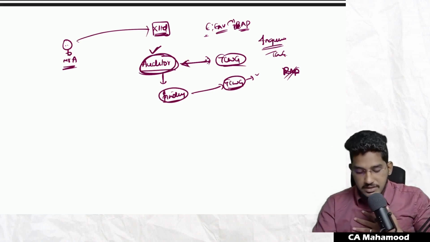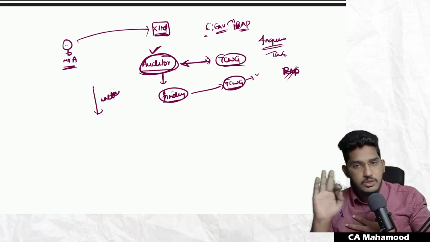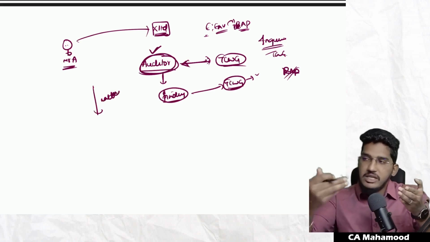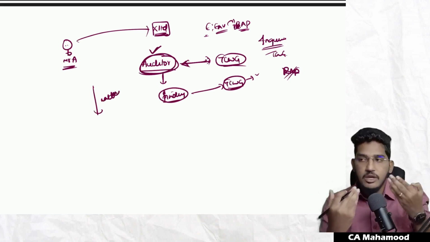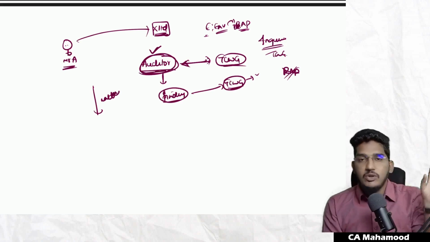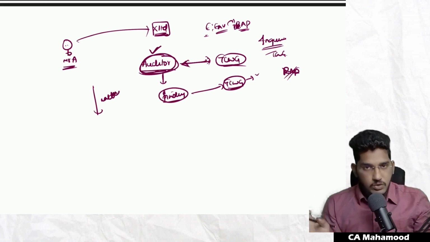So this SA 260 is going to tell us the matters which you are required to communicate with those charged with governance. If the auditor moves one step ahead, those charged with governance will also come one step forward, so that there will be effective communication between the auditor and those charged with governance, and the overall audit will go in a progressive direction. That is what this standard is about.